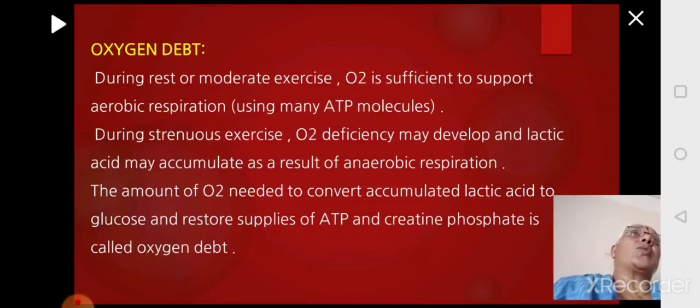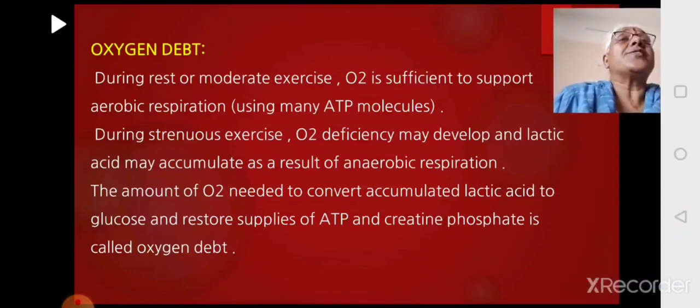Then once you complete that kind of activity, the muscle is under oxygen debt. Even after you stop activity, the amount of oxygen required by the muscle will be more. Why is it more? Because it has to resolve the accumulation of lactic acid. The lactic acid should get converted to glucose, for which oxygen is required. Creatine phosphate is broken down to release ATP, and it should be resynthesized, for which oxygen is required.